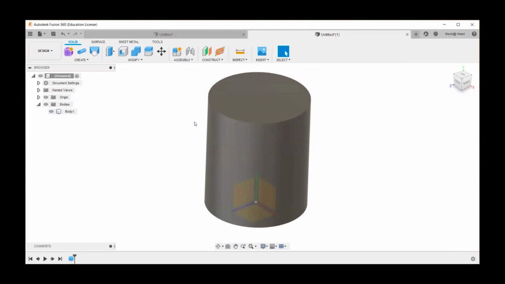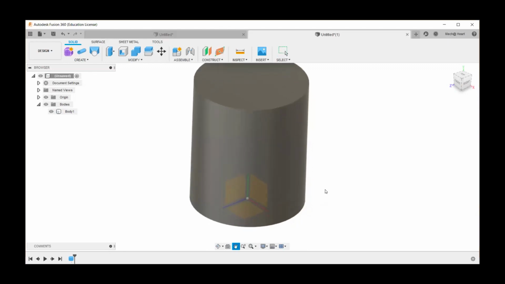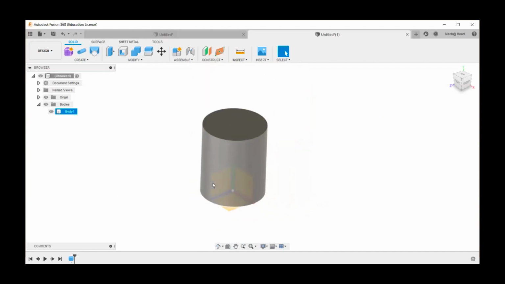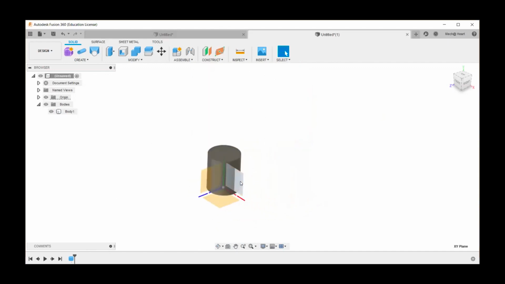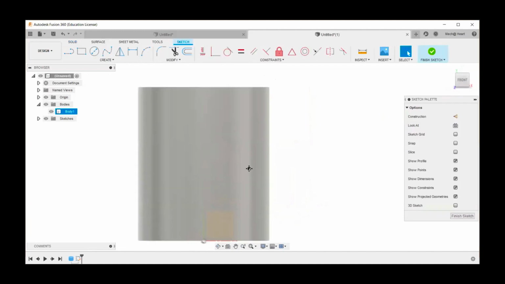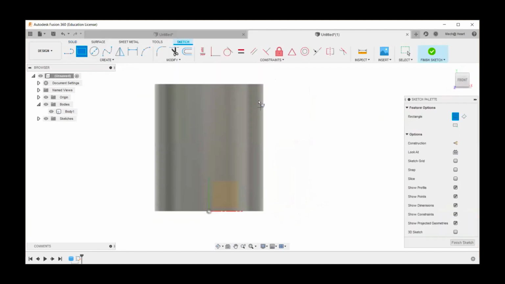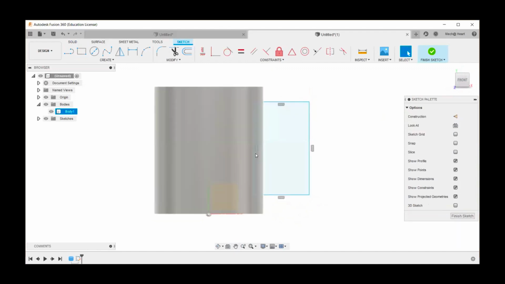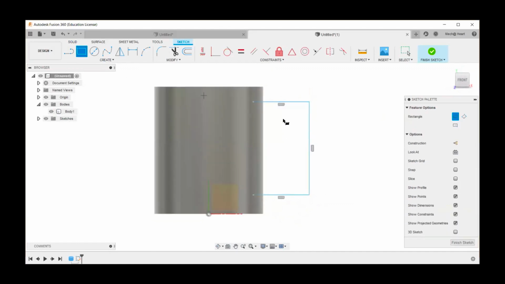Now there are some advantages of the way we create it, and it is completely up to the user why we are creating it that way. Let me show you how. So now I have created this and I'm going to take this plane as my sketching plane, right? So here I'm going to create this, right? So I'm going to delete this line and I'm going to create.